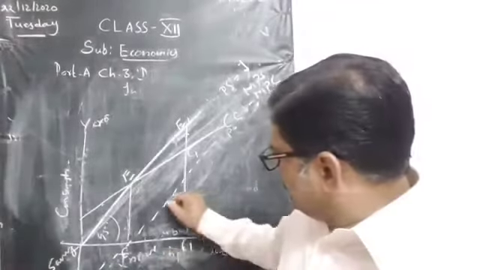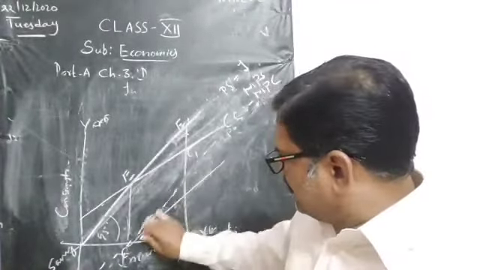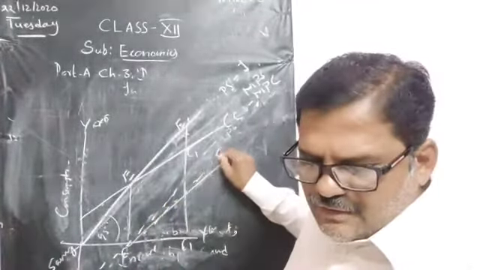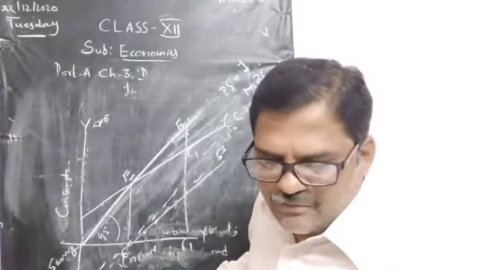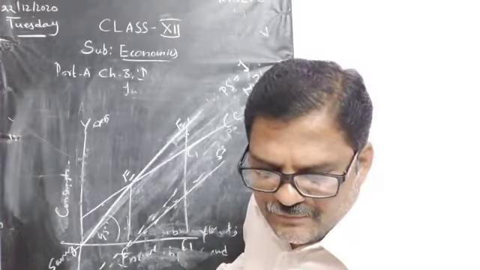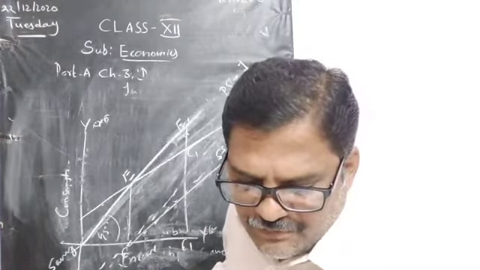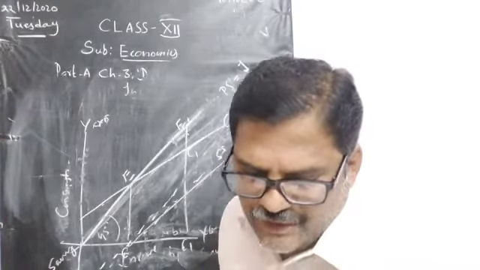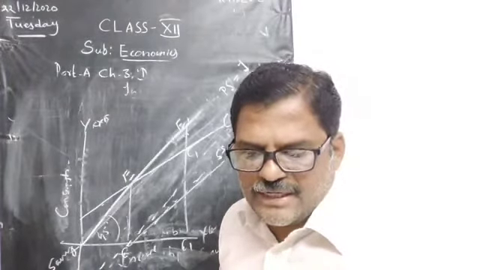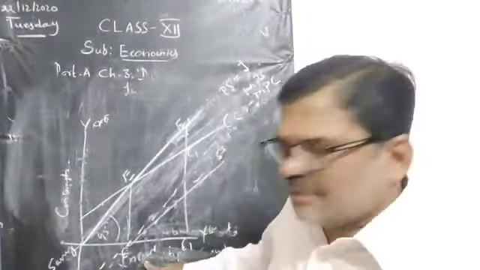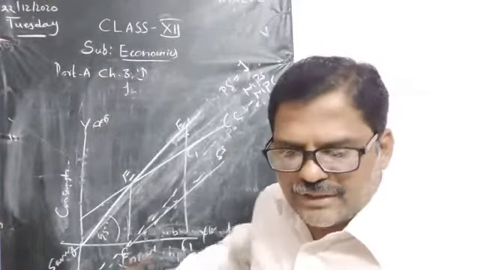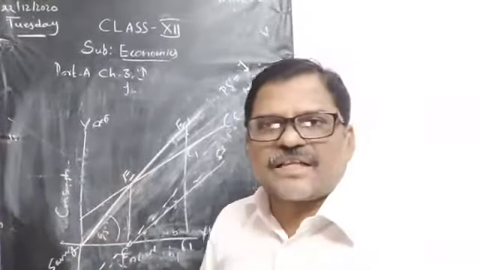And this dotted line is SS, which means the saving function. Where is Y? Somewhere near C1 there is Y. Y is equal to C at point E. This is income, income is Y. Like this, one diagram is there that I will explain later.